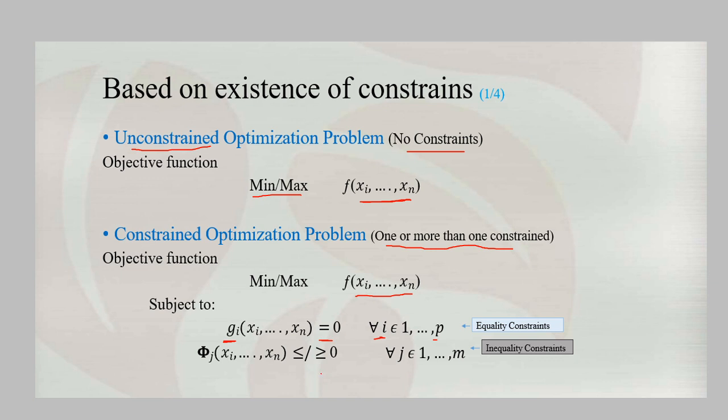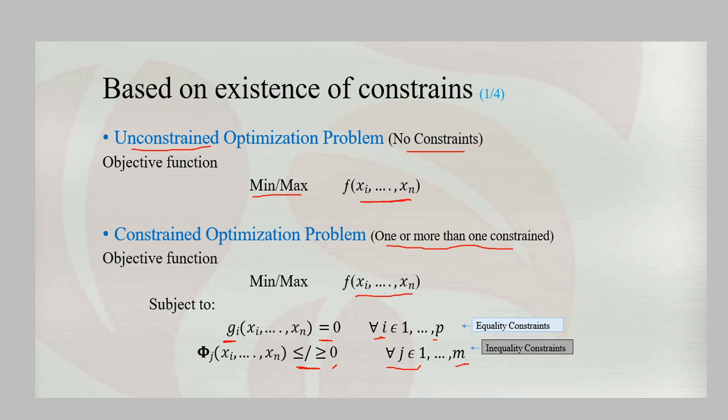The second one is the inequality constraints, where h of the objective variables may be greater than or less than 0, for all j varying from 1 to m, where m is again the maximum number of elements.